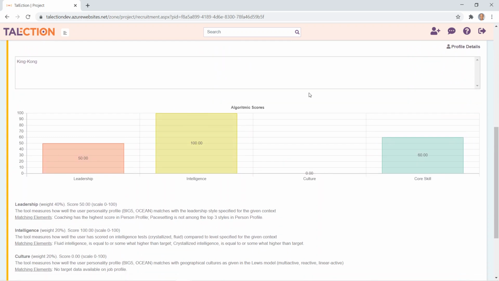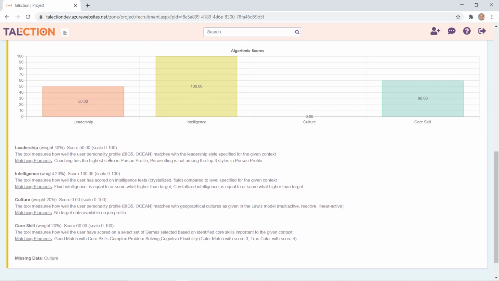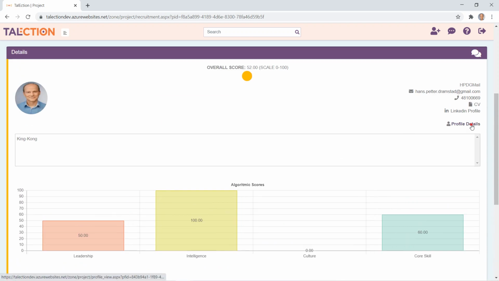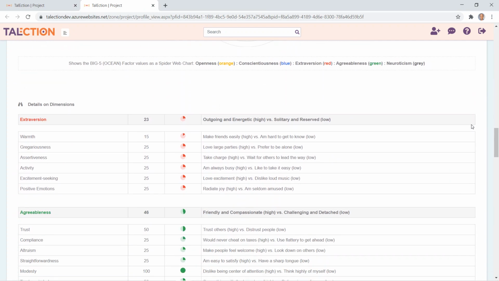And you see here the scoring algorithms applied for different algorithms on leadership, intelligence, culture, and core skills. You see the culture fit is 0 for this candidate, so that's something that you should drill into. While the intelligence is smack on, leadership is okay-ish, and core skills are also okay-ish. Below you see some more details, and you can also click on profile details in order to drill down into the actual test scores and the actual profile of the different candidates.